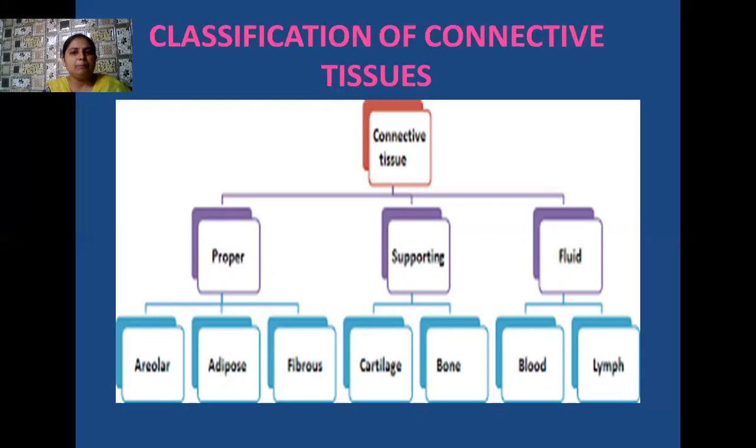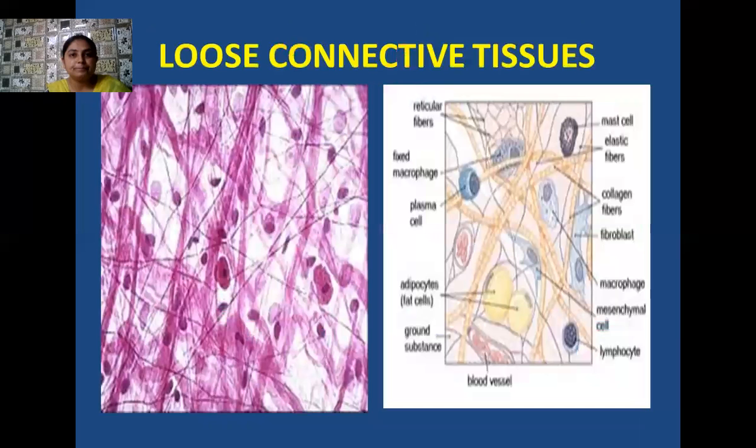And among the supporting type of connective tissues, we have cartilages and bones, whose main function is to provide support to the body. And third is fluid connective tissues. These fluid connective tissues are of two types. It may be blood or it may be lymph.